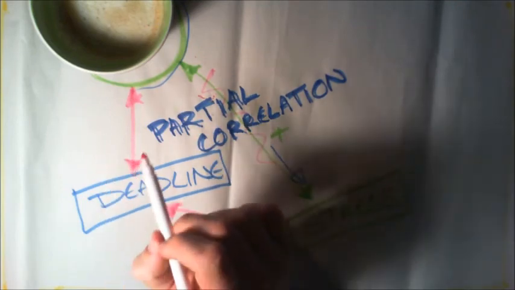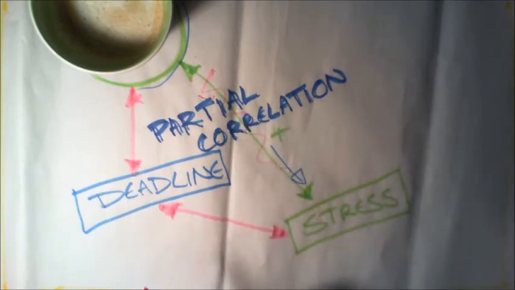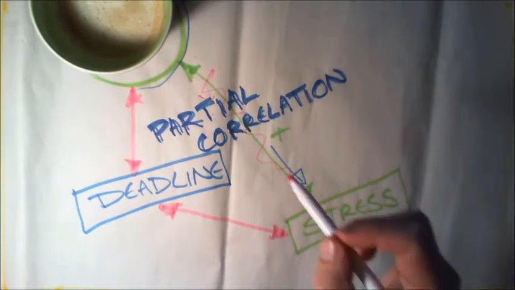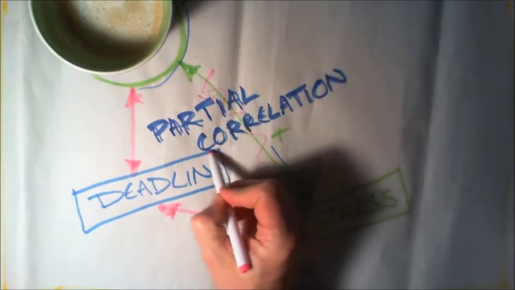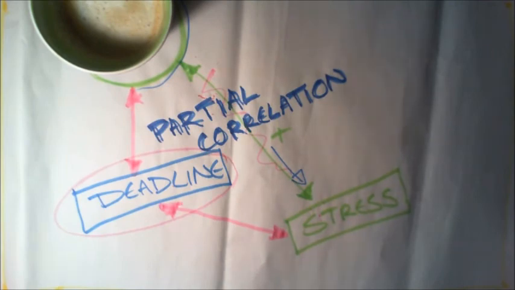Maybe coffee is procrastinating. Maybe it's got nothing to do with stress, that when I've got a deadline I want to procrastinate more, so I drink more coffee. And so what a partial correlation does is it says, okay, we've got these three variables, we're going to try and tease apart what's going on here. And so what we want to know is, does this relationship between stress and coffee consumption continue to exist after we've had a look at this?